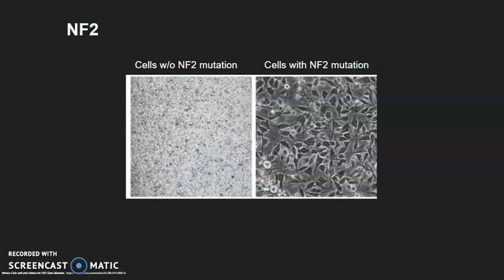This is just an easy side-by-side picture of cells without the NF2 mutation looking like normal, regular-sized cells, and with the NF2 mutation looking misshapen and much larger, which is a sign of uncontrolled cell growth.